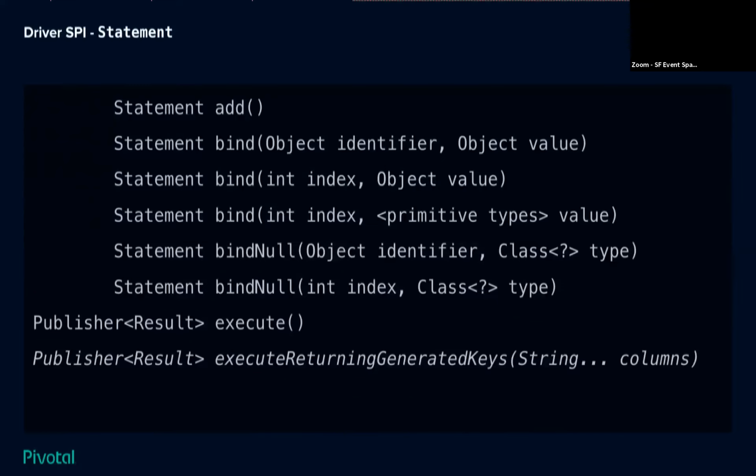So I've put this final line in italics under it. The original version of the API that we started talking about at Spring One in August of last year had this particular method in it, execute returning generated key. So this is like doing an insert that returns some auto-generated fields, for example. And one of the weird things is we decided after reflection that this probably wasn't necessary, and we went off and removed it.